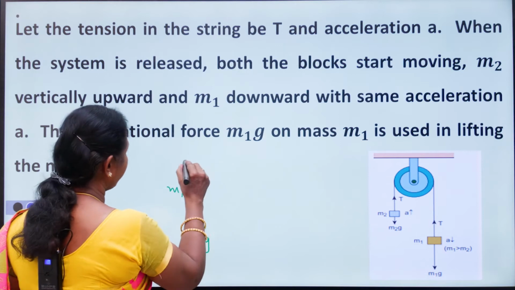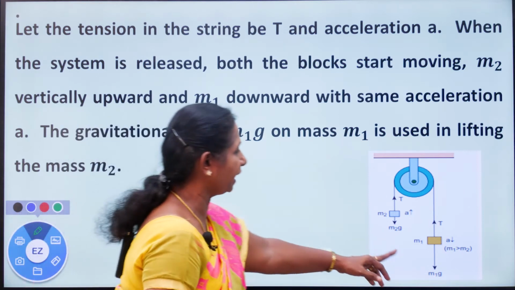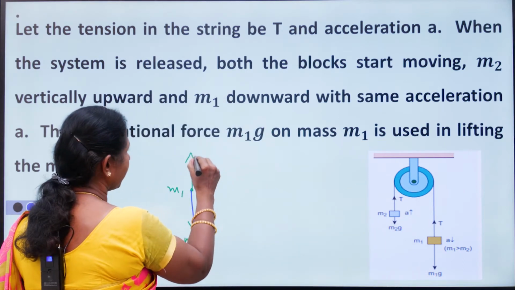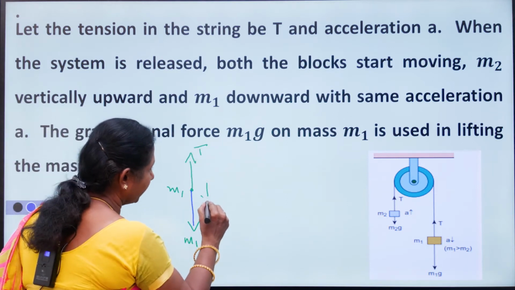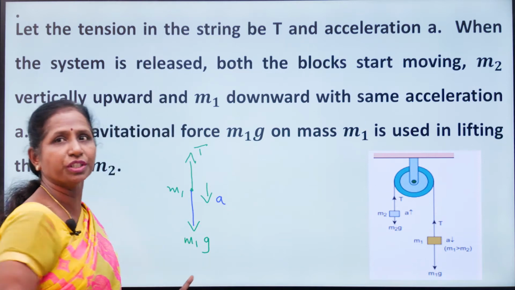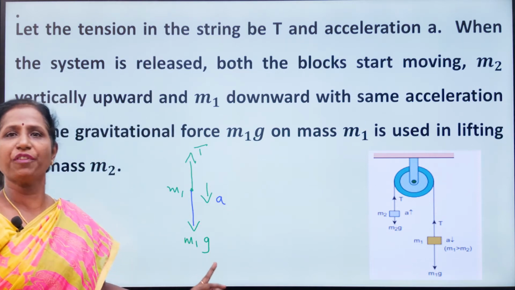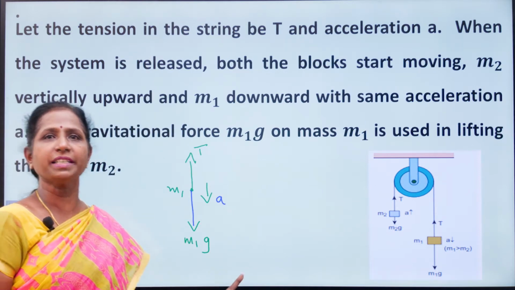Another force, tension T, is acting in the upward direction. So there are two forces acting on mass m1. And acceleration acts in the downward direction because m1 moves down. Clear? So this is the free body diagram for mass m1.